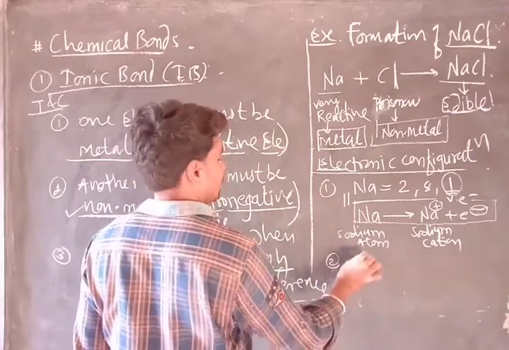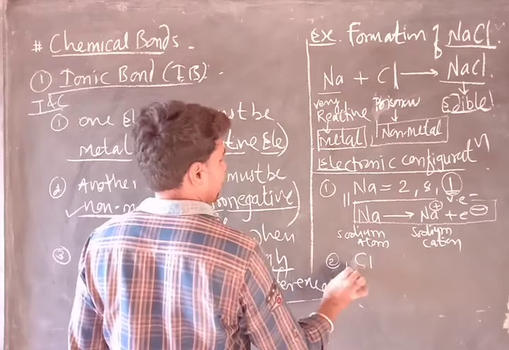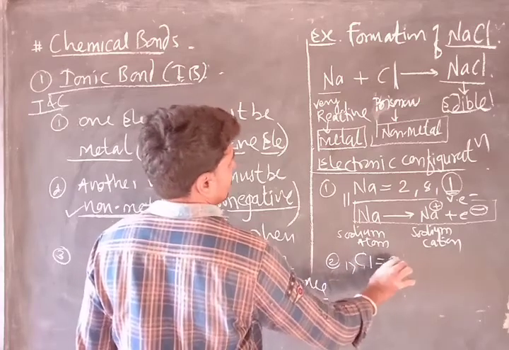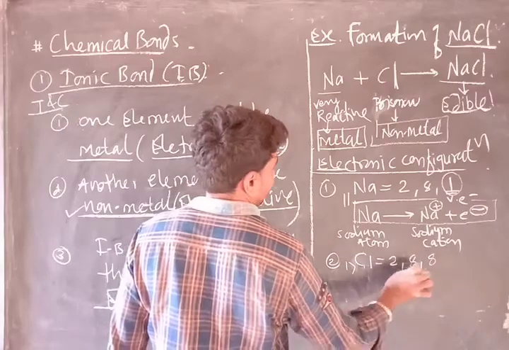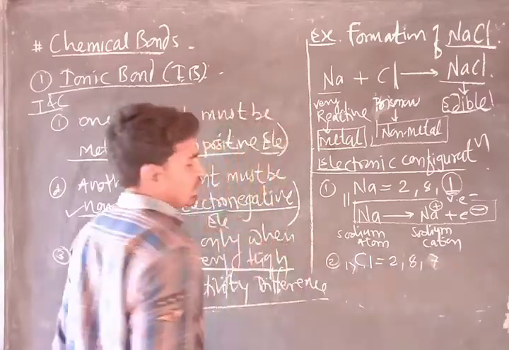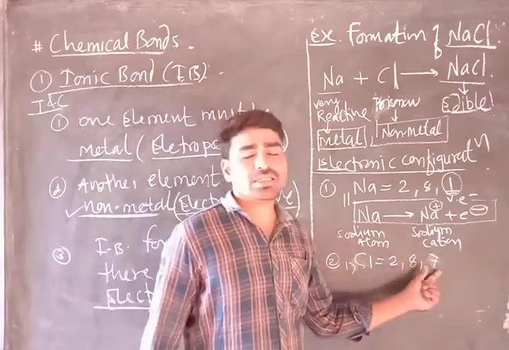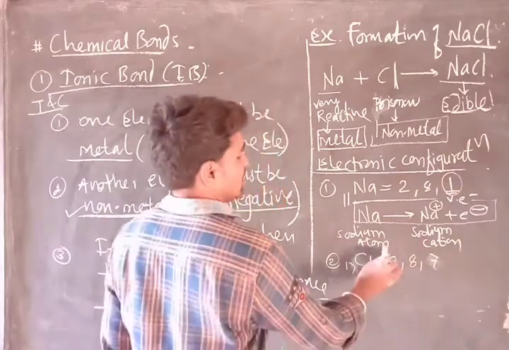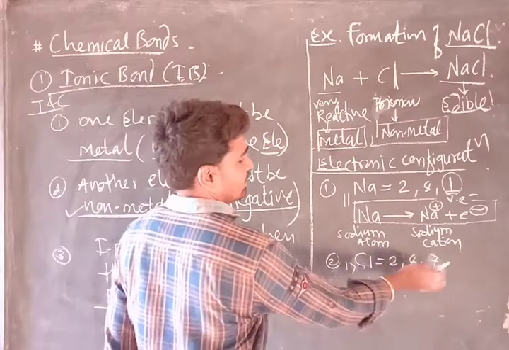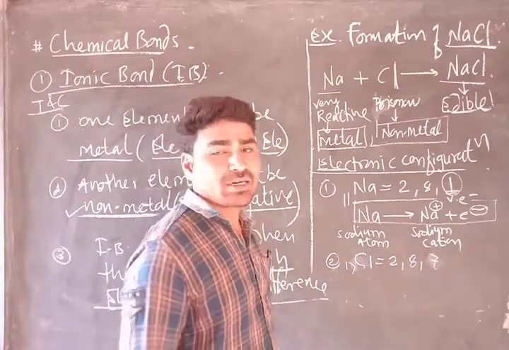Chlorine has atomic number 17, electronic configuration 2, 8, 7. 2 plus 8 is 10, plus 7, this is 17 electrons. Now we will get the idea: first shell 2 electrons, second shell 8 electrons, and third shell 7 electrons.